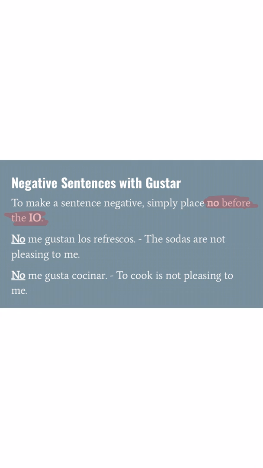So, down below, wow, I'm not trying to rhyme, I promise. We have no, then we have our IOP, me, gustan, finalmente los refrescos, right? So then we have the sodas are not pleasing, finally, to me.